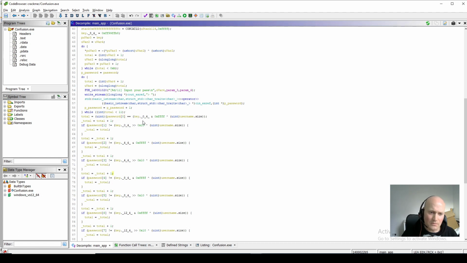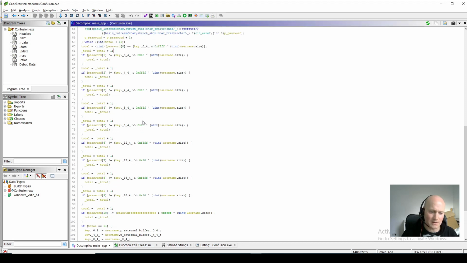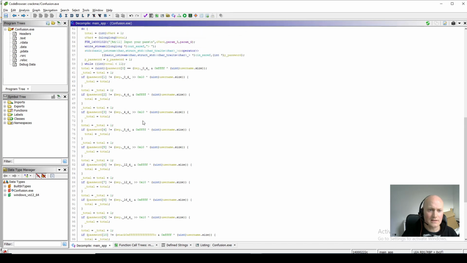So we do that for each character, and if all of the password elements are created that way, it should add up to 11 here, and then it should pass the test. So it's a simple algorithm really. We're just going to loop through our key, and we're going to XOR it with the size of the username, and that should give us our password.